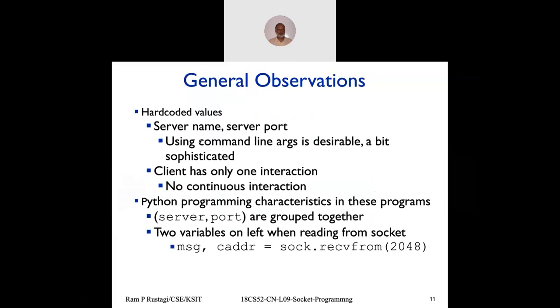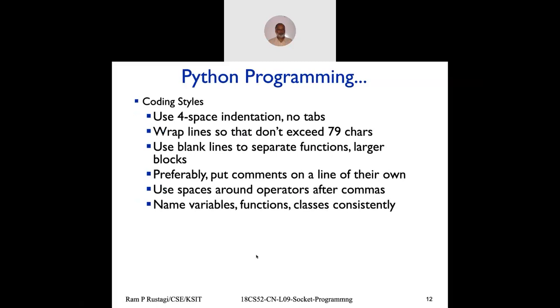For server name and port number, in Python make sure they're grouped together. They have to be put as a tuple in parentheses as a single parameter. If you don't give the brackets, you'll probably get an error. When you receive, you get a message, and you also get the client address from the server, and then send it back, and that's the way it works.